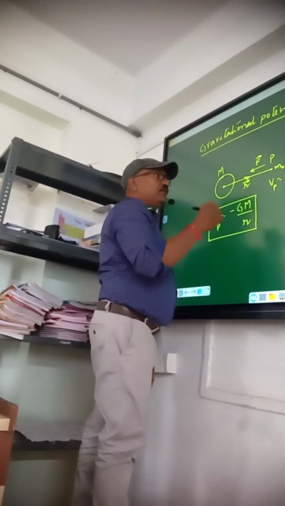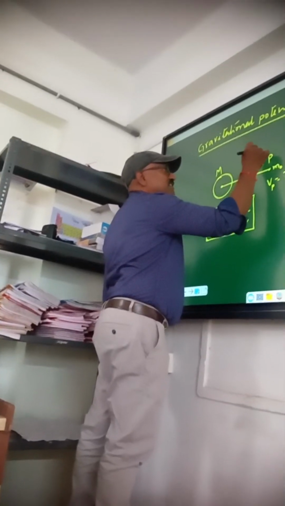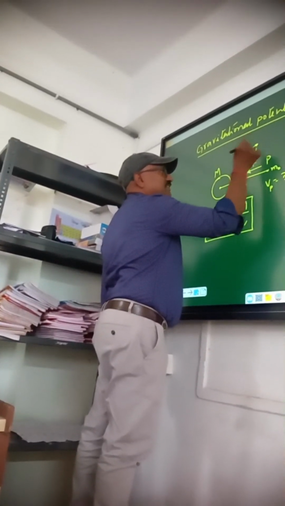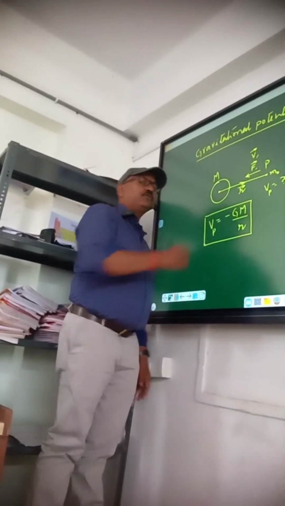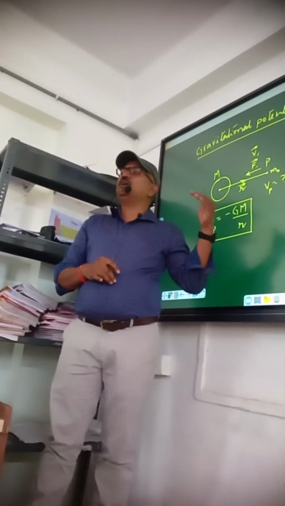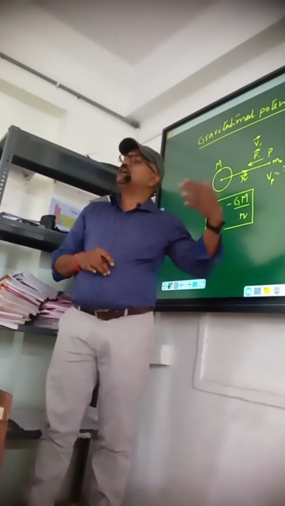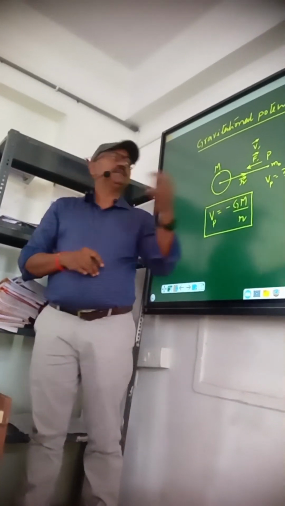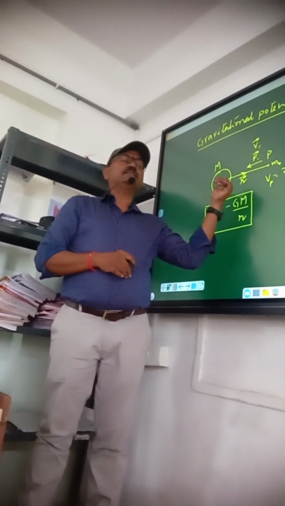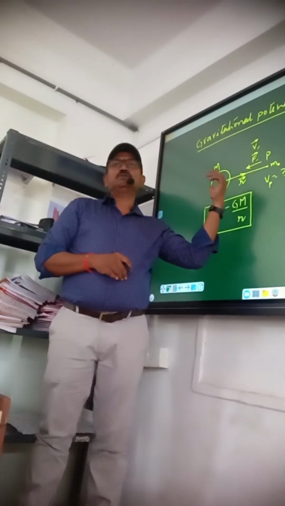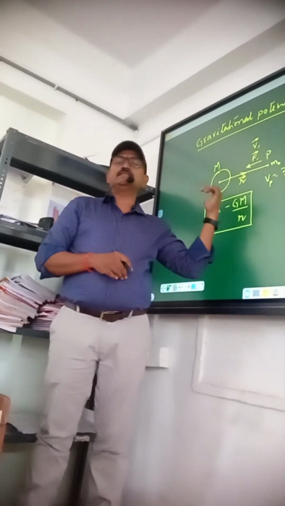That's why. But if you remember one thing, potential is also in the same direction. In this direction. Potential is in the direction of force. Don't forget, gravitational potential is always towards the mass. So here the mass is this body. Potential is in the direction of force, so potential and force are both in the same direction.